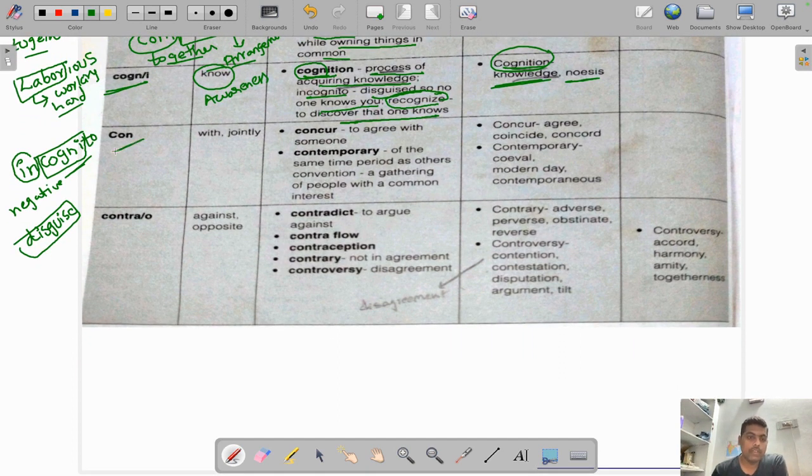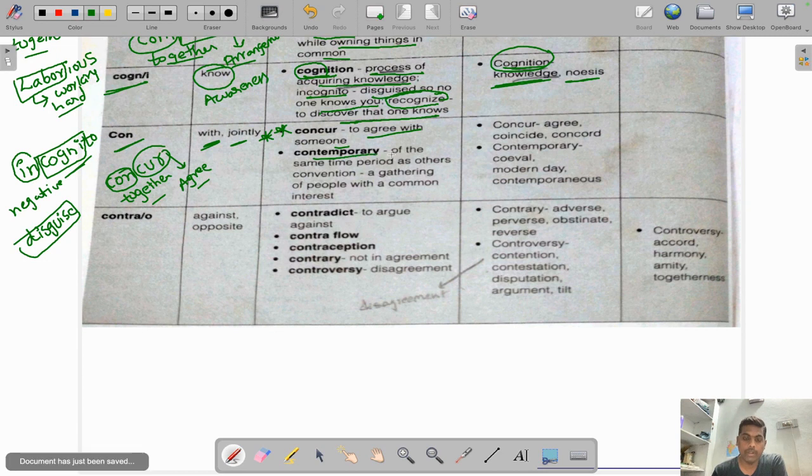CON means with or jointly. You can remember this one. Concur is very important, guys. You can make a note of this one. Concur means to agree with someone. If you see here, CONCUR: CON actually means together, and CUR generally means agree. So concur means agreeing together. You can remember this one.